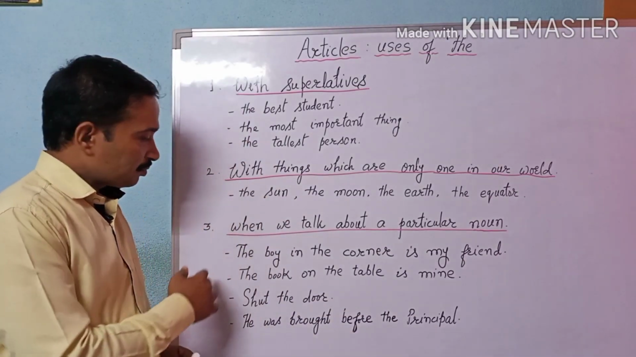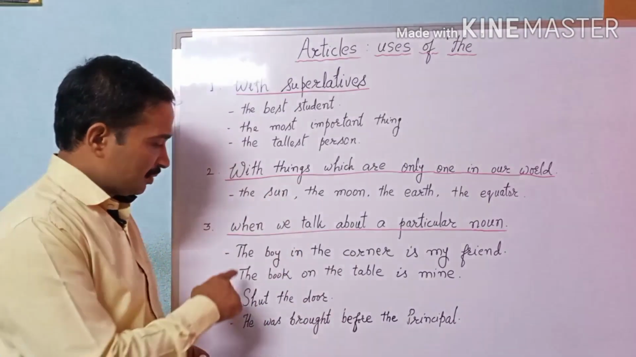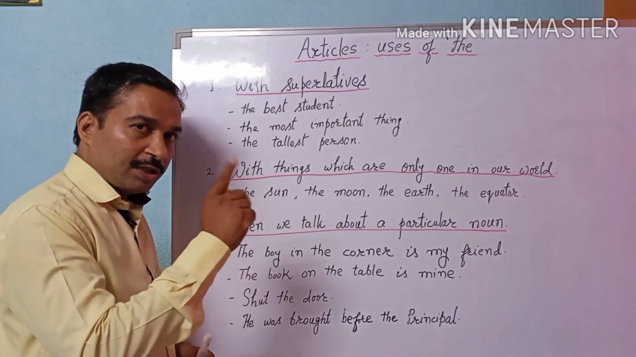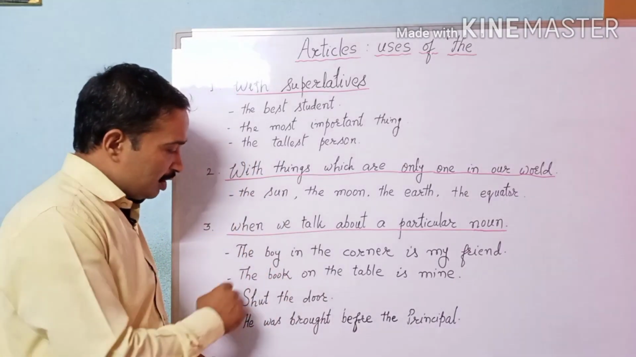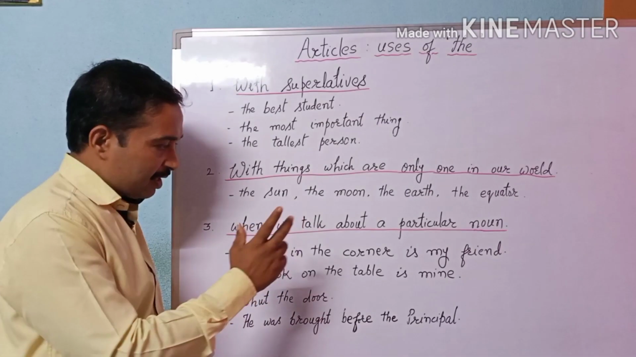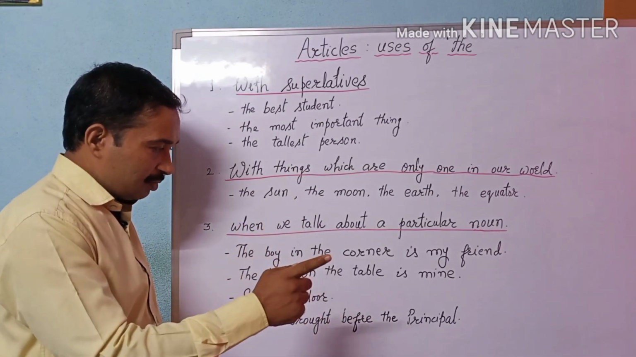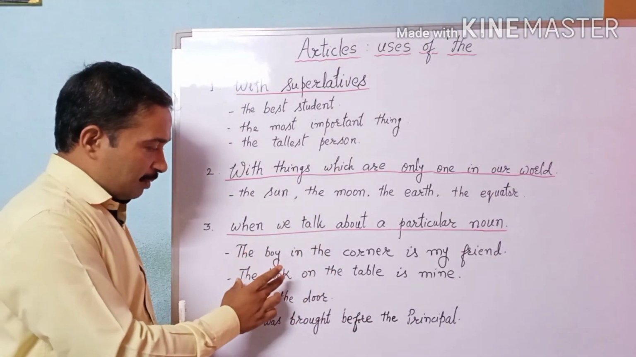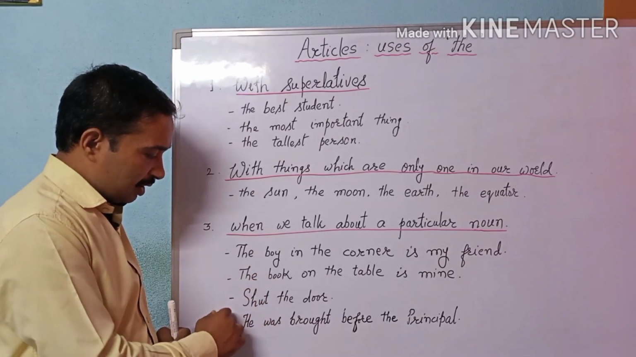Rule number three: when we talk about a particular person or thing. The boy in the corner is my friend. I am talking about a particular boy, not any other boy, so it is specific. The book on the table is mine. That is the only book which is put on that table, so it is a particular book, and we will use the article here.